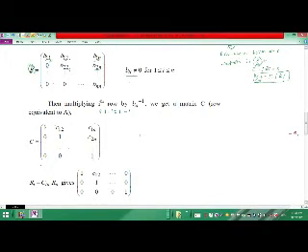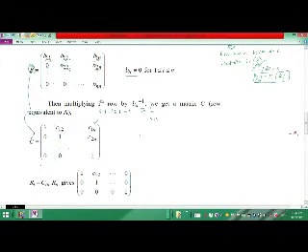So this matrix B is equivalent to a matrix C, where all diagonal elements are 1, and C12 is nothing but b12 divided by b11, and so on.